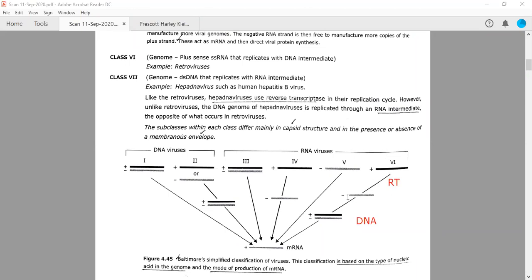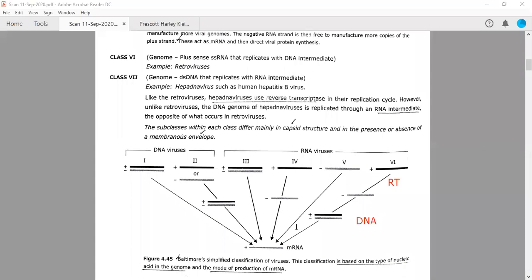And finally, this double-stranded DNA intermediate will differentiate between the fourth and sixth class of viruses, right? Then this double-stranded DNA will encode mRNA, out of which different proteins and polypeptides will be synthesized. So Baltimore has the simplified version, depending upon which he was able to classify all the viruses into 7 classes.